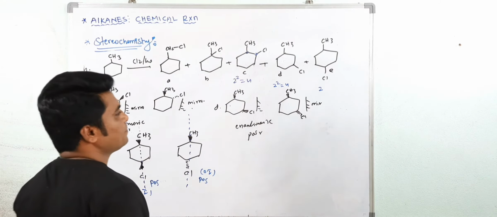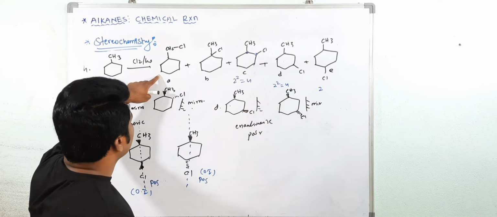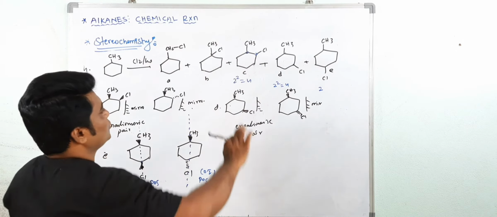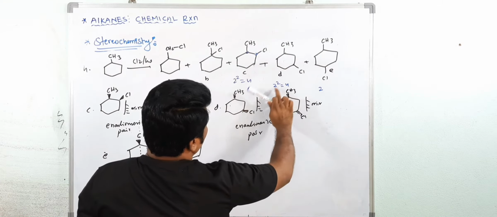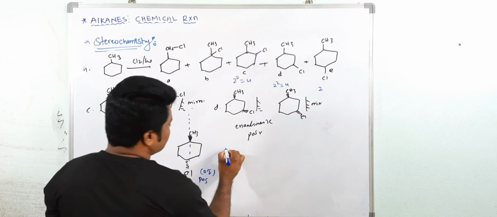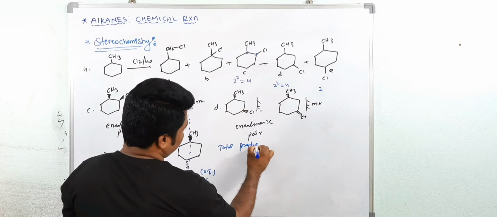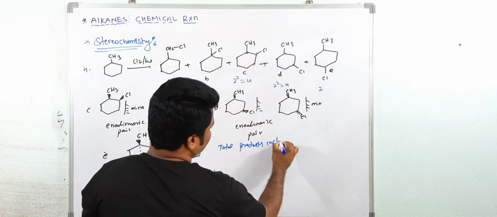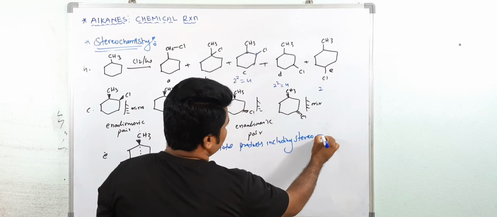How much is the total? Total 12 products you are getting. See, 1, 2, 2 plus 4 is 6, 6 plus 4 is 10, 10 plus 2. Yes. Total products, how many? Total products including stereomers is equal to 12.